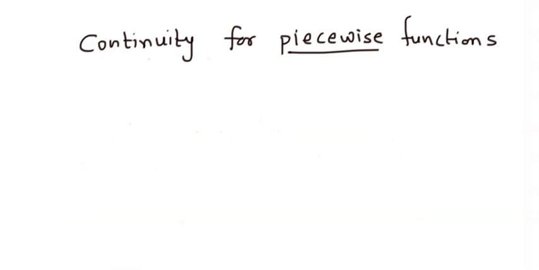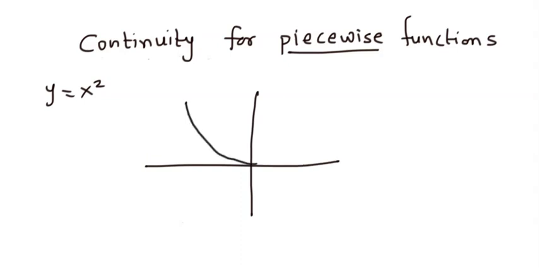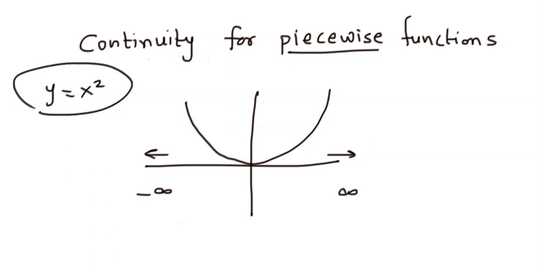There are numerous other functions, like let's say y is equal to x square, which is a graph like this. This is a parabola. This is also not a piecewise function, which is a single piece. It goes on both sides of 0 and domain is minus infinity to infinity. It's not defined by different two functions. It's defined by a single function y equal to x square. So what would be a piecewise function?